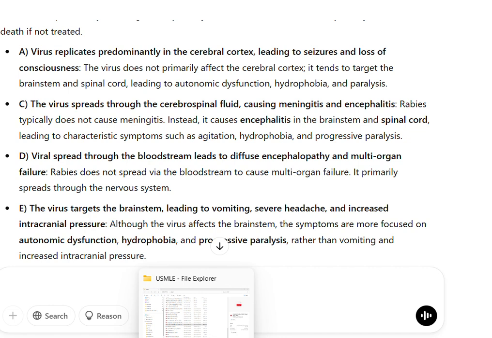D. Viral spread through the bloodstream leads to diffuse encephalopathy and multi-organ failure. Rabies does not spread via the bloodstream to cause multi-organ failure. It primarily spreads through the nervous system.